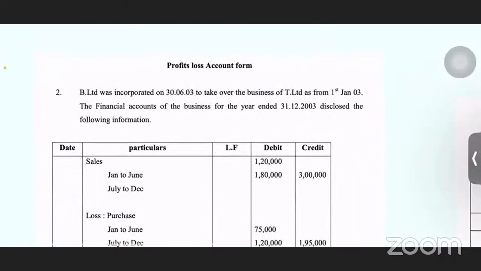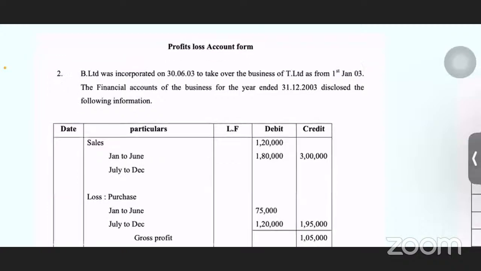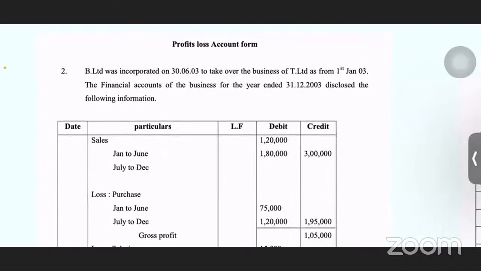B Limited was incorporated on 30th June 2003 to take over the business of T Limited as from 1st January 2003. The financial statement of the business for the year ended is 31st April 2003. Since this is from old years, the accounting year was from January to December. That is the reason the starting of the year in this example is 1st January and the end of the year is 31st December.